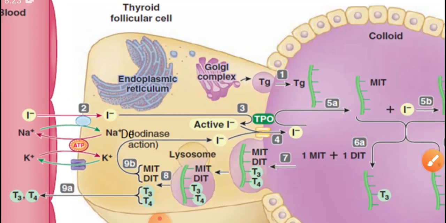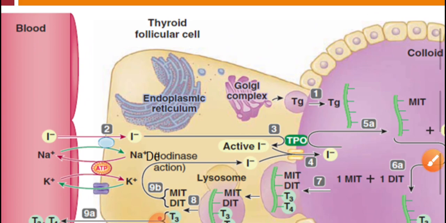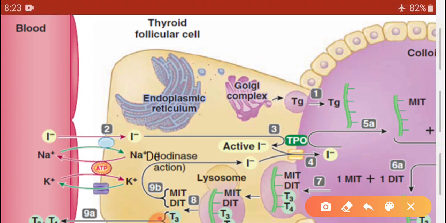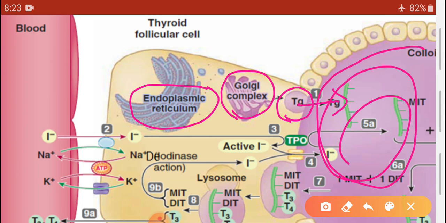So let's talk about the first stage. The endoplasmic reticulum and the Golgi apparatus synthesize this thyroglobulin, Tg, continuously, and with the help of the process of exocytosis, this thyroglobulin is transported into the follicular cavity or the colloid. This is the follicular cavity.